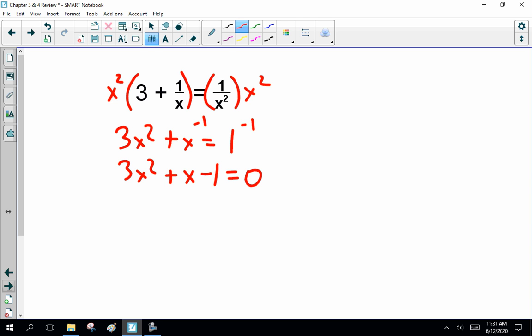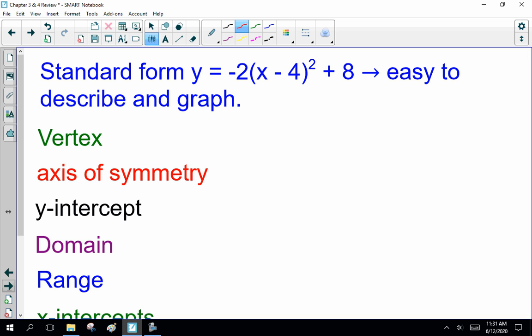Now, I encourage you to try factoring that. I don't think you can. Grab the quadratic equation, plug it in. I'm not going to bother. This is a review, and I've shown you the quadratic equation already. Now, remember I was talking about the vertex there?